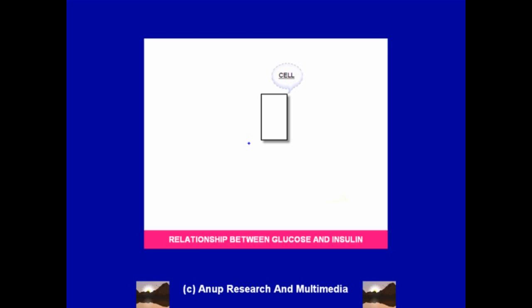Even 1 gram of tissue of our body has millions and millions of cells, so the cells are very small. Cells need glucose to function properly and to survive. So this is a cell and it is next to a blood vessel, and the blood vessel has blood in it which has glucose which came from our food. This glucose needs to enter the cell so that the cell can function properly.